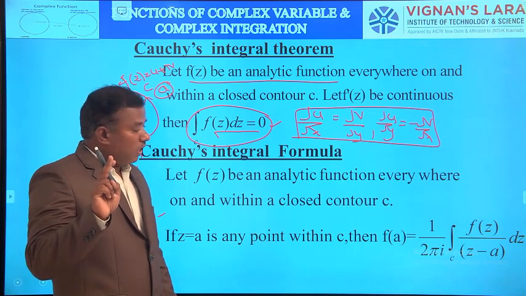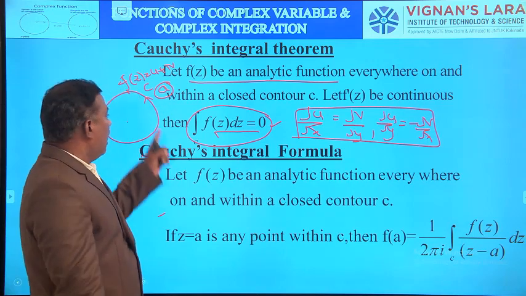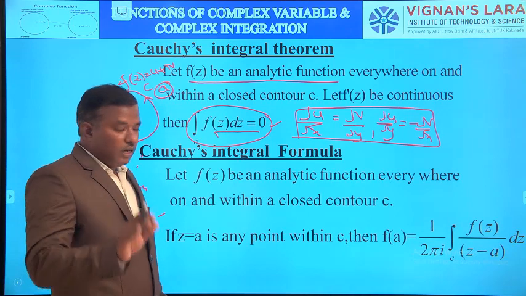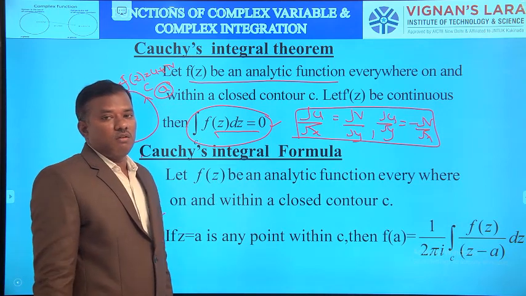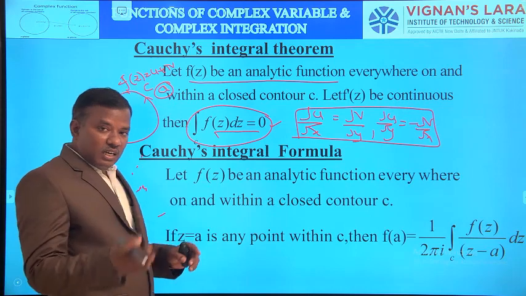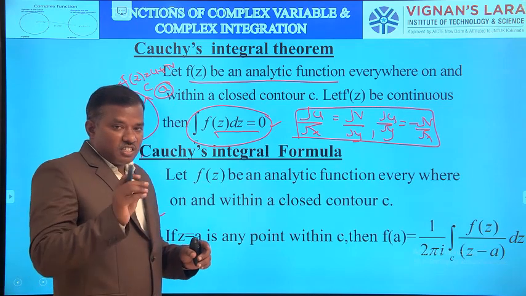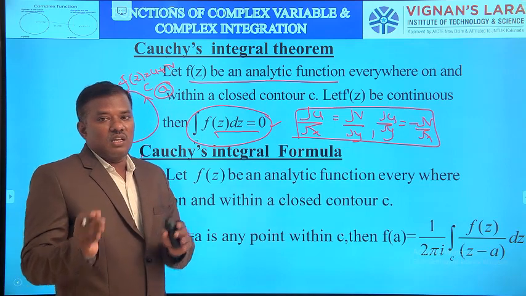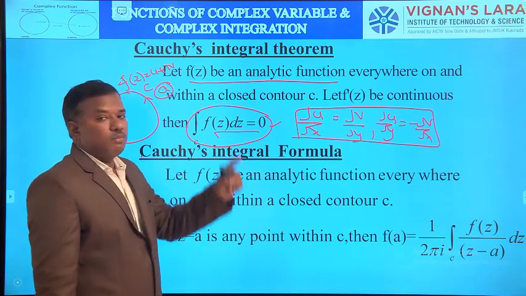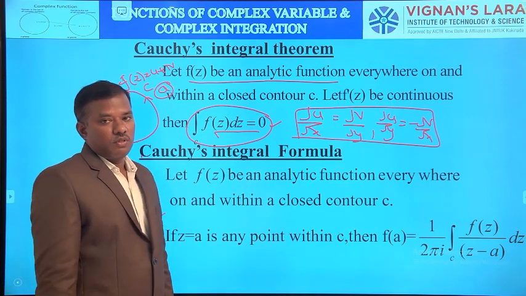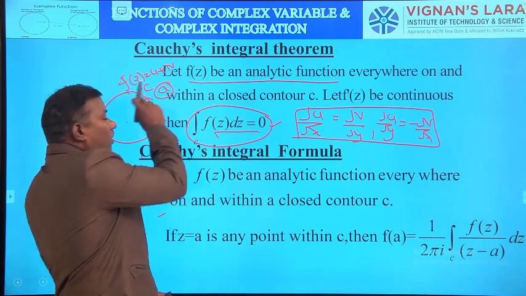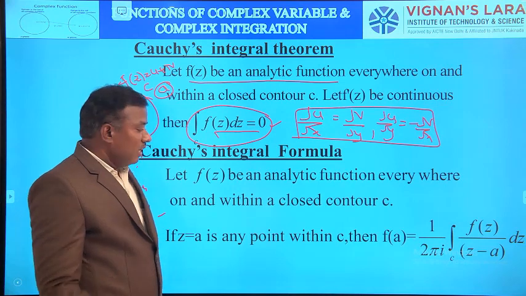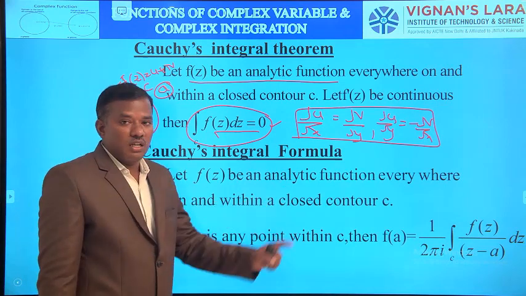Here we have two different statements. One is f of z is analytic within and on C, then integral over C f of z dz equals 0. The other is f of z is analytic within and on C except at z equal to a, and z equal to a lies outside C, then integral over C f of z dz equals 0. But what about z equal to a lying inside C? In that case, we apply Cauchy's integral formula.